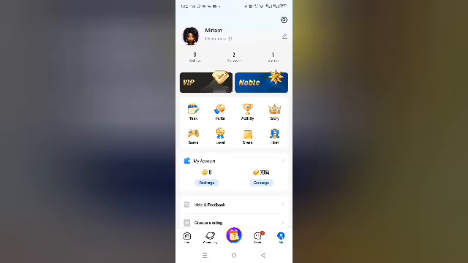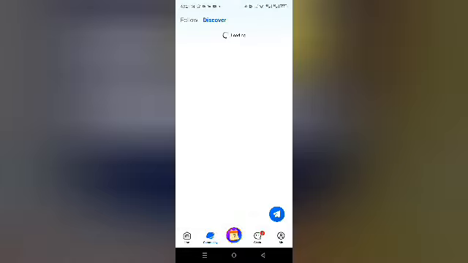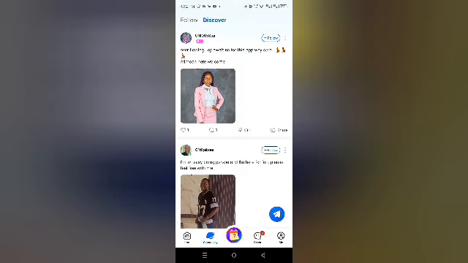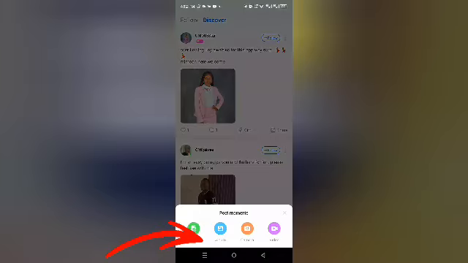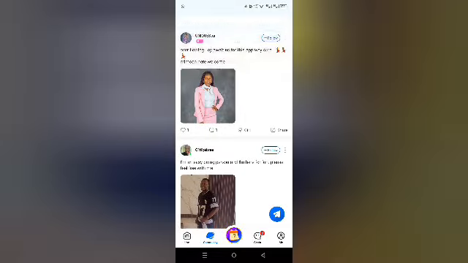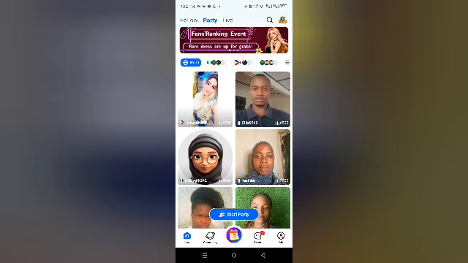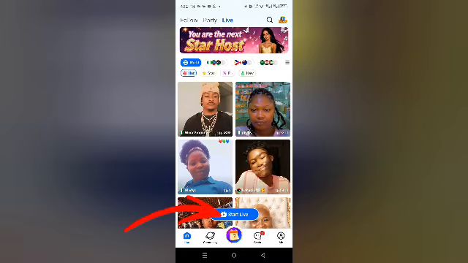So for you to post moments and get people, it is here. You click on here, then it will take you to your album, your camera, your video, whichever you want to post. You just upload it and post. Okay, so when you click on live, this is where you will start your live stream. You click on live, then you also click on start live.